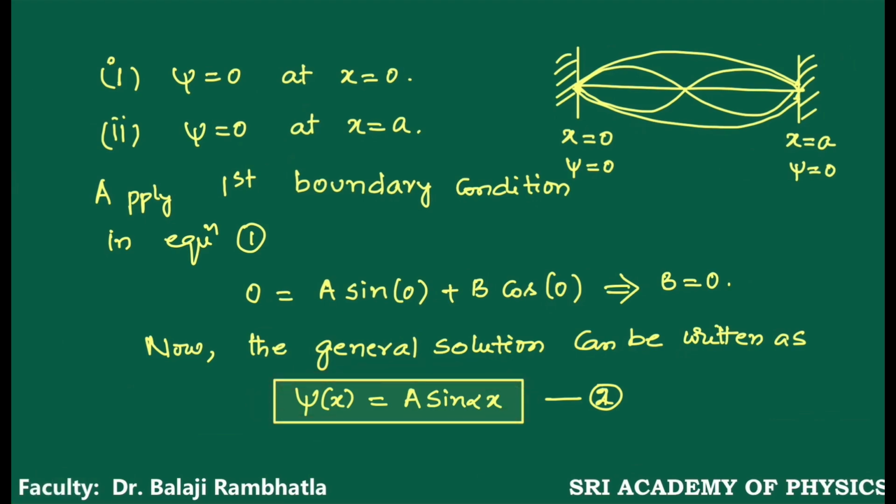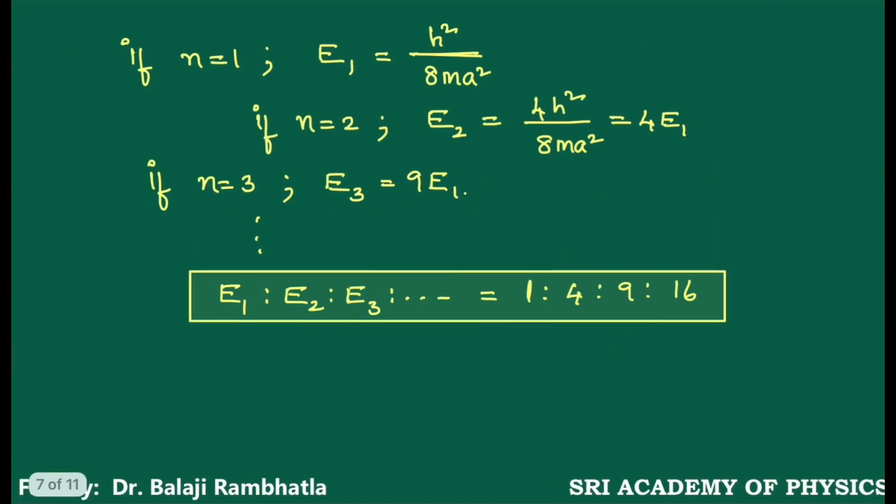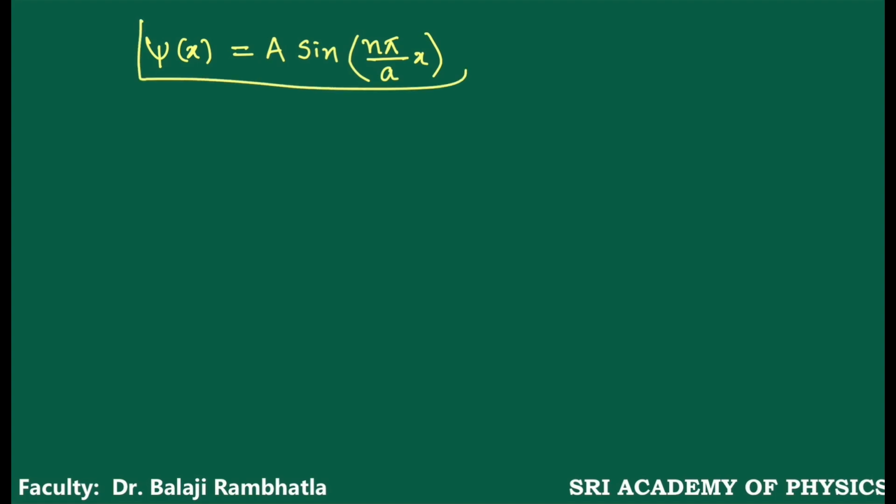Now this equation can be written as psi of x is equal to A sine alpha x, where alpha is n pi by a. So psi of x is A sine of n pi by a into x. This is the general solution of a particle in a one-dimensional box.